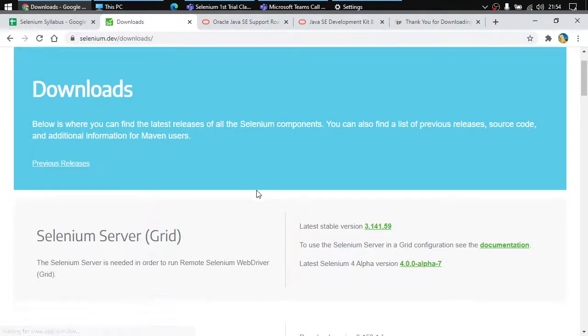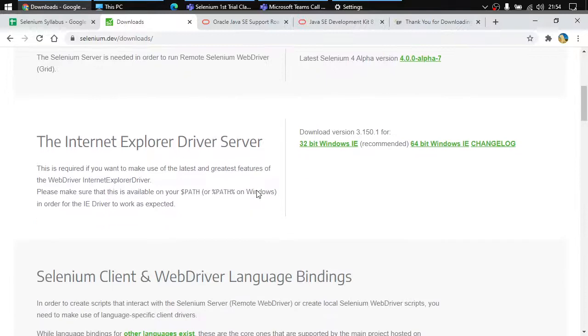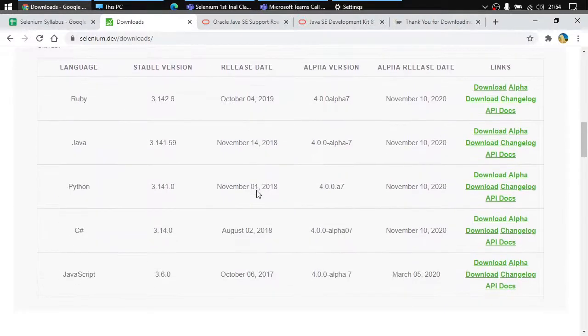Once you go there, you would notice a lot of things. Scroll down, keep on scrolling until you see Java. So what version do we have here? The stable version is 3.141.59. Apart from that, we have an alpha version as well.